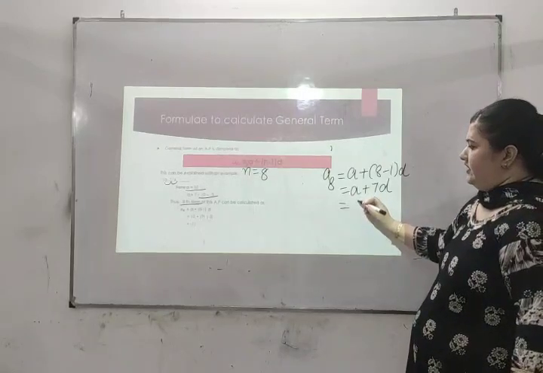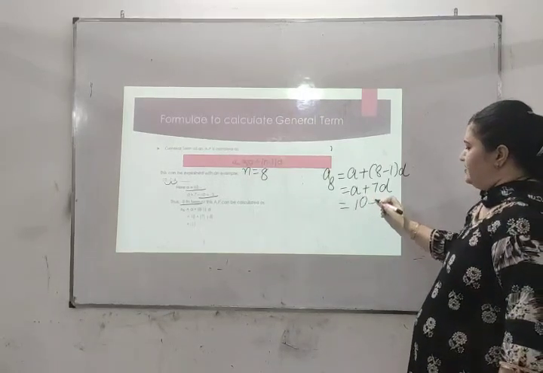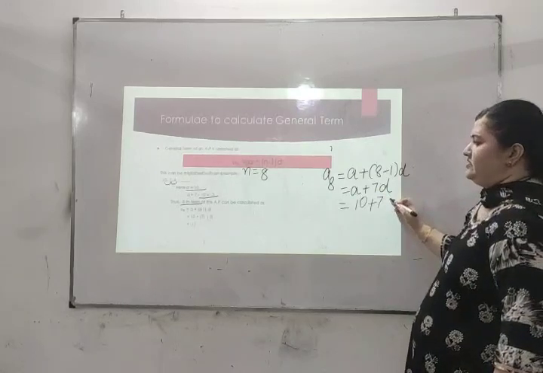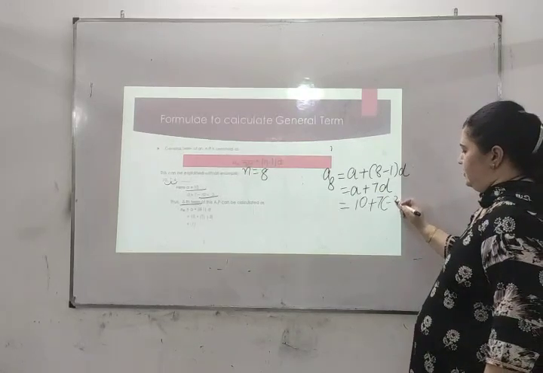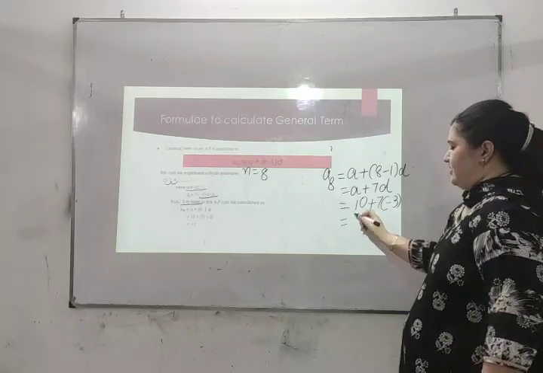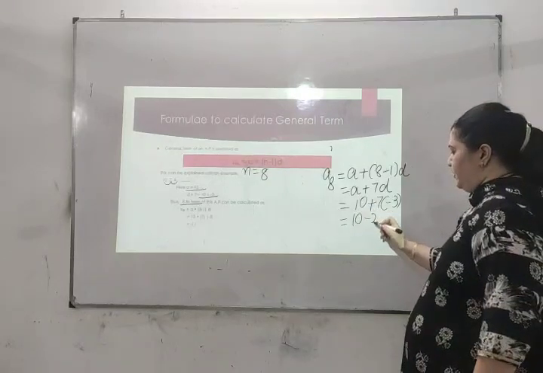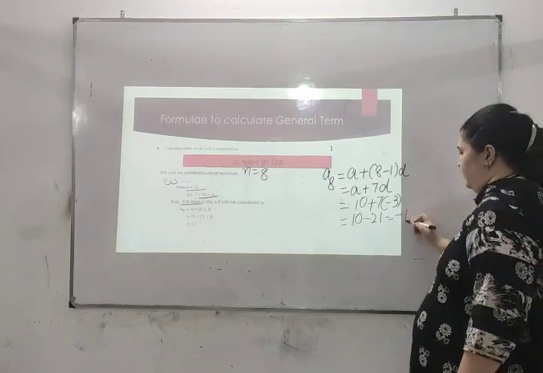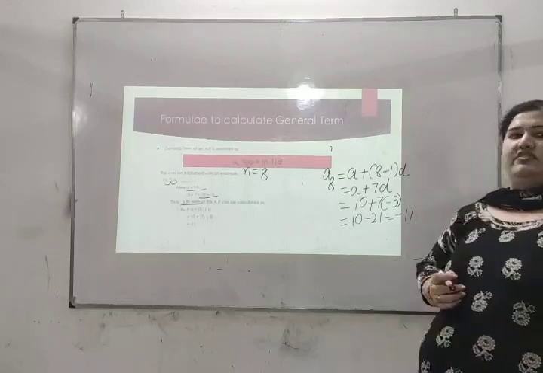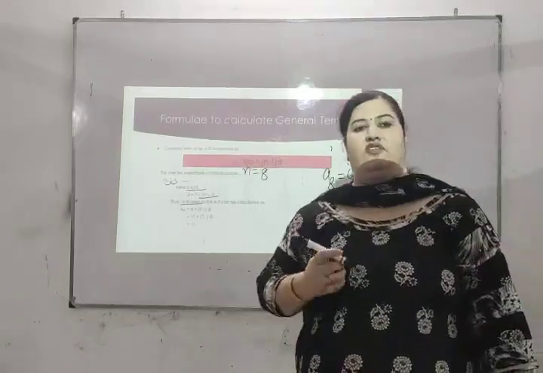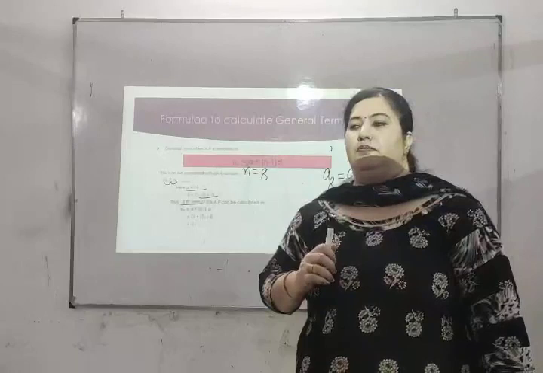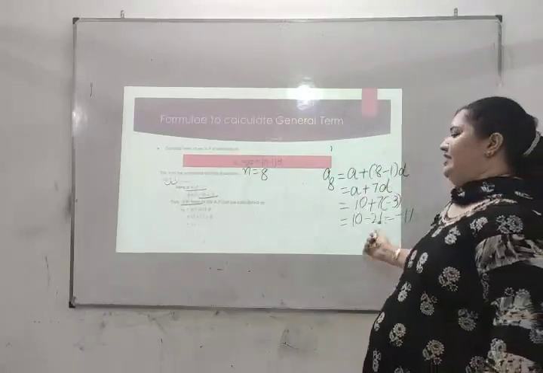Here A we are given as 10 plus 7 times d, and d is equal to minus 3. So it is 10 minus 21, that is minus 11. So the 8th term of this progression is minus 11.